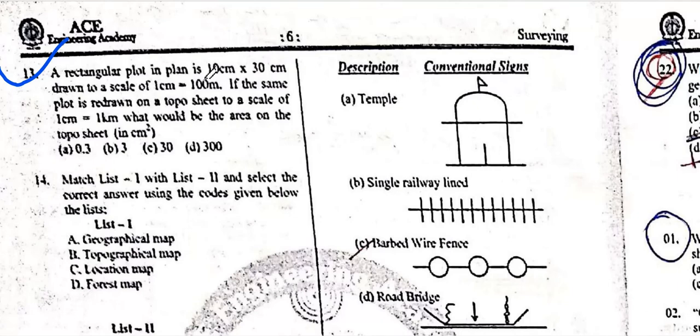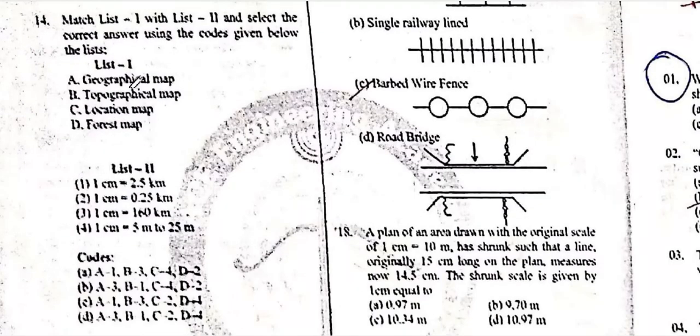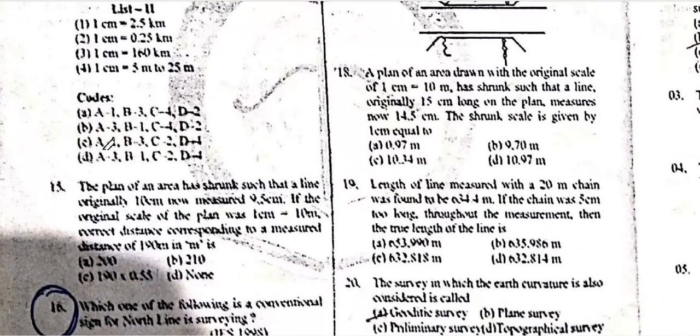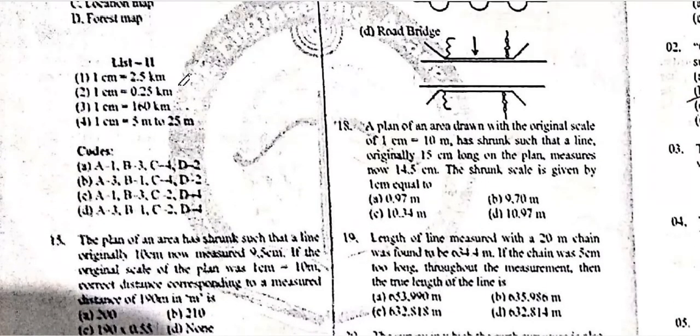A triangular plot is drawn on a 10 by 30 centimeter sheet with a scale, and the same plot is redrawn. With the scale of 1 by 1 kilometer, what would be the area of the topo sheet? So the area of the topo sheet is equal to 1 by 1000 meters, 1 by 1 kilometer. What is the topo sheet? So you will be converting that way. The other ones are the geographical maps, the topographical map, location map, and forest map. So you will use different scales.